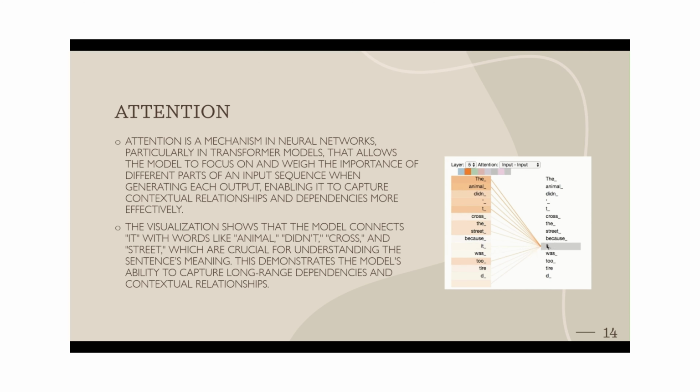If we take the word it, the coloring represents the strong attention. It maps the strong attention with the and the animal. Later in the sentence, for the word it, we cannot say what it means in a sentence, but here it maps itself to the animal that was earlier in the sentence itself.